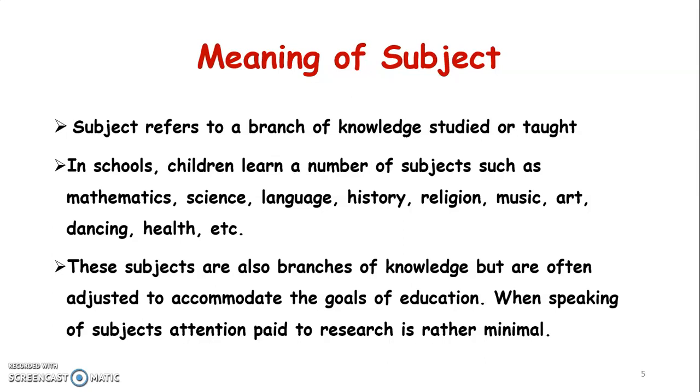Constructing a school subject involves selection and arrangement of content, knowledge and skills. So we have to arrange the content we are going to teach and the skills we are going to teach to the students. How are we going to decide? In accordance with the needs of social, economic, cultural, political, educational realities and activities of teaching. Thus, a school subject contains content and translates content for educational purpose. You are going to teach it to the students for some educational purpose.